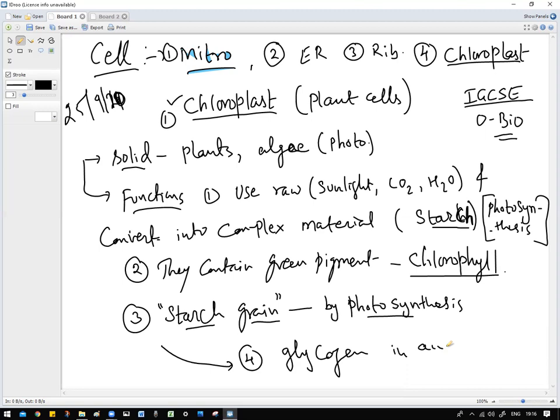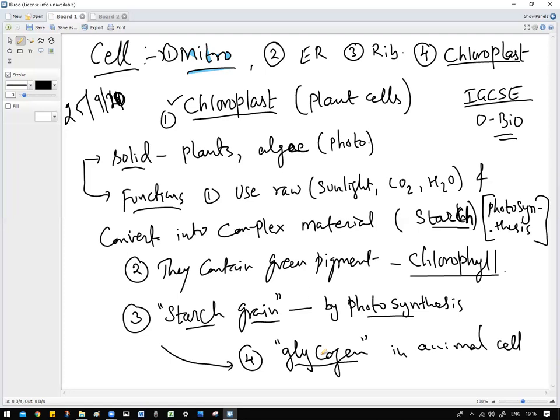So can you repeat which one contains glycogen? In animals, like in plants, during photosynthesis starch grain is produced. In the same way, we cannot do photosynthesis. For that reason, whatever extra carbohydrate we have gets converted into glucose. So extra glucose sometimes gets stored in the form of glycogen.